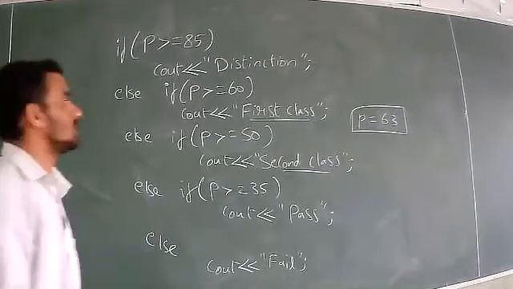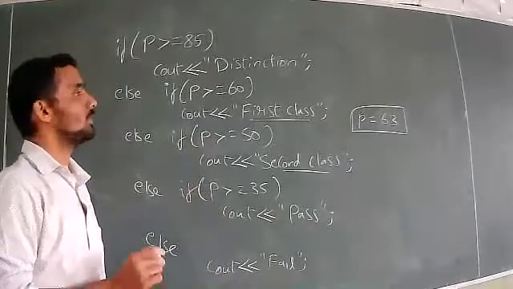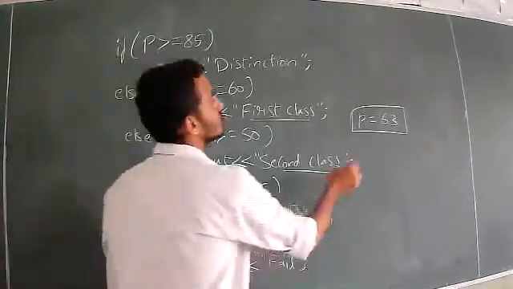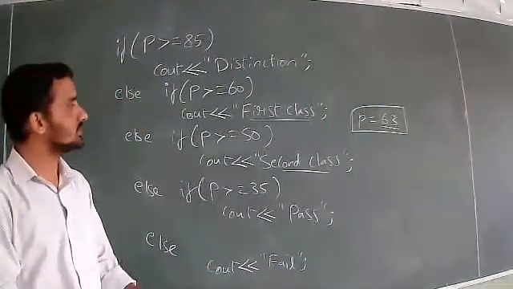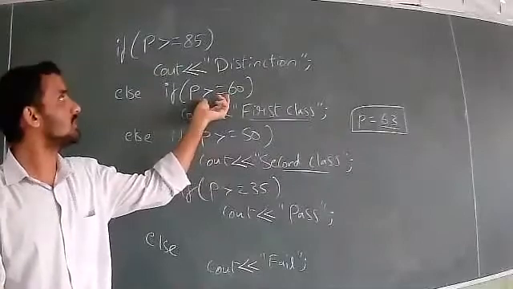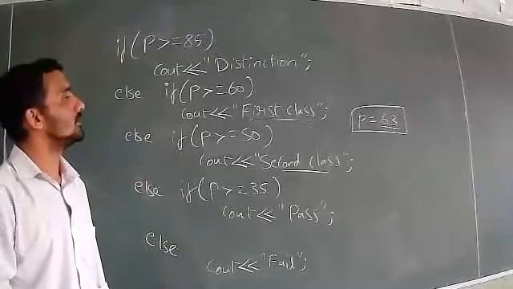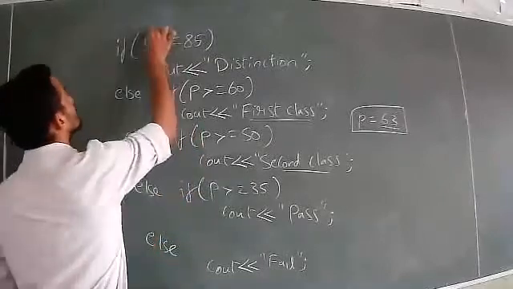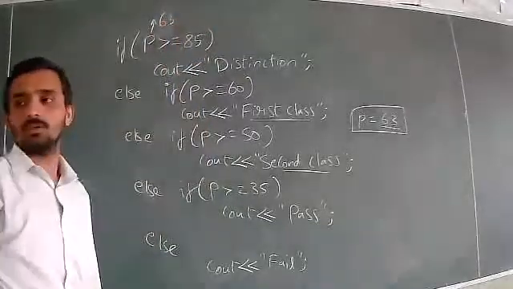So we know it is first class, but we will check how it works. For this, what you have to do is substitute the value starting from the first condition. We know it is first class, but don't directly substitute here. If you substitute in that way, you substitute the value of p. So the p value is 63.